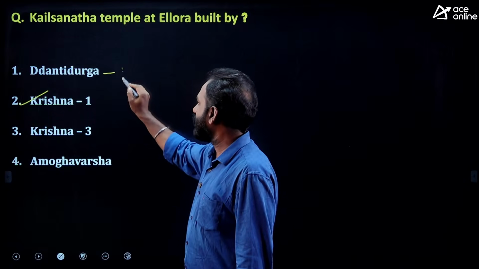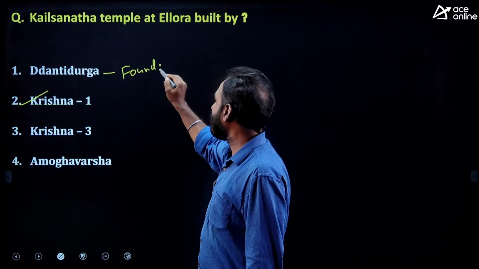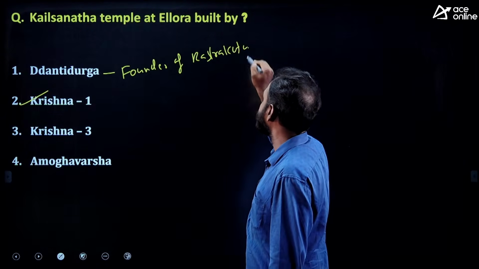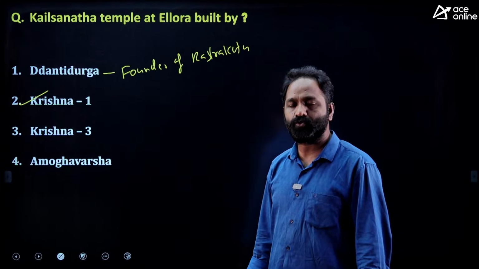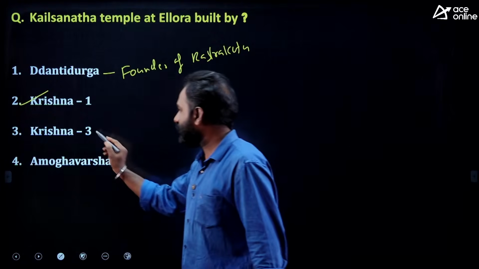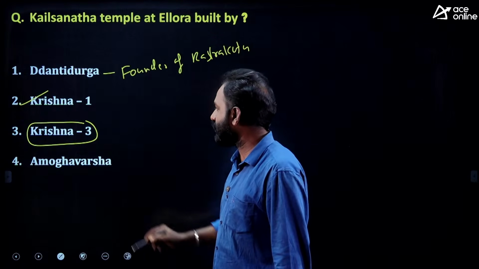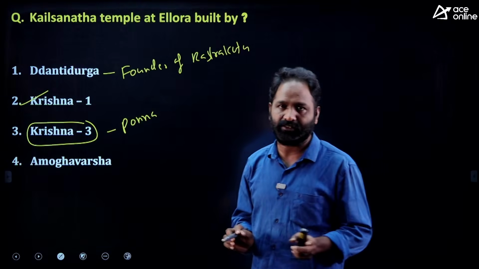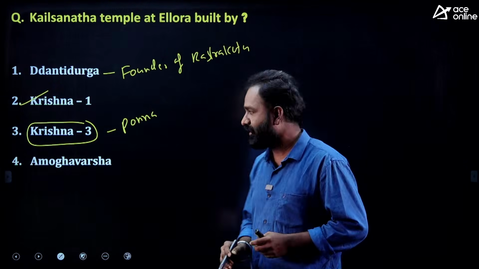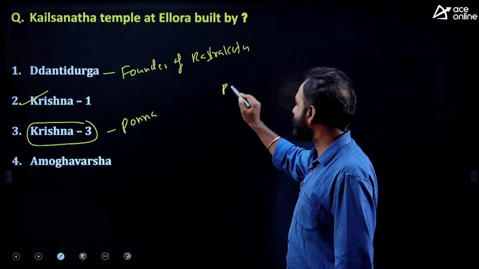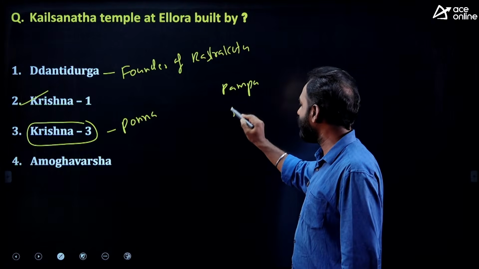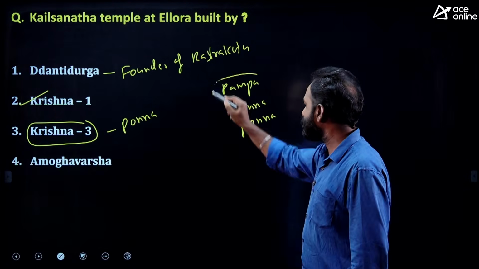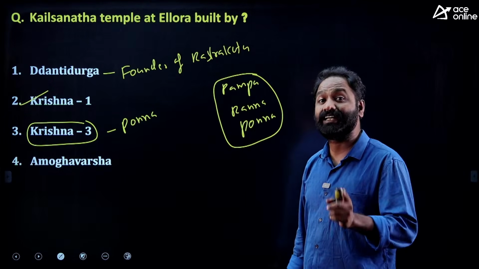Dantidurga is called the founder of the Rashtrakuta dynasty, who defeated the last ruler of the Badami Chalukyas. And Krishna III: why is he important? Because we have a person called Ponna, an important writer who is also part of the Kannada Traya. When you talk about Kannada Traya, one is Pampa, then Ranna and Ponna. These three are considered the Kannada Traya.